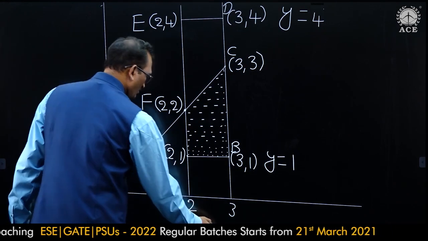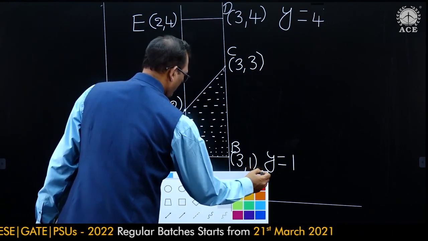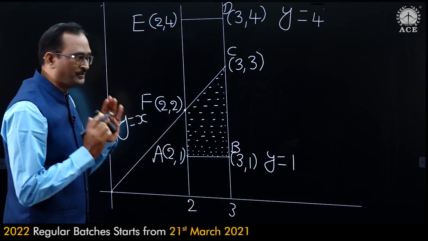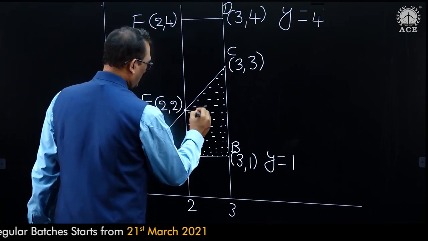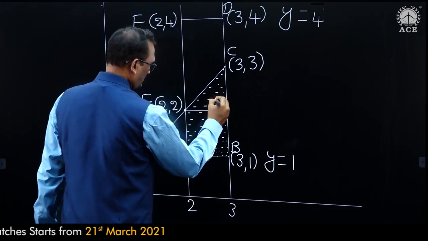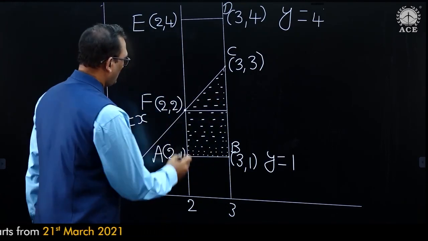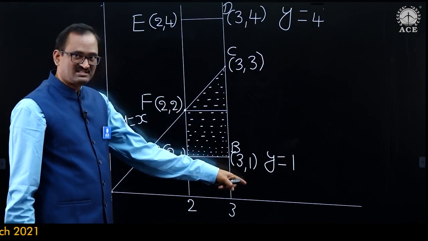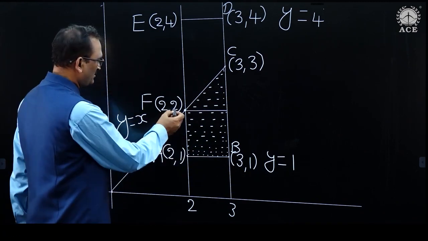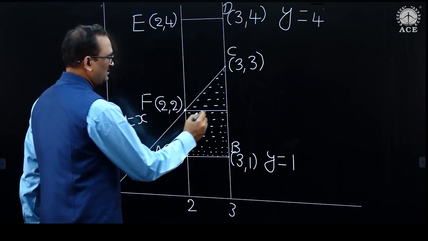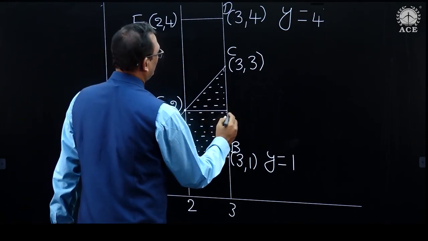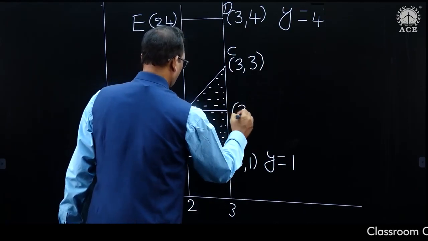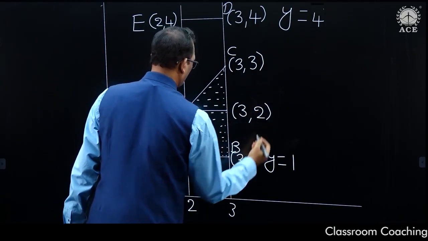Or you can do it like this also. I want to write one more line here, to split this area into two parts. This is the first part, this is the second part. This is a straight line parallel to the x axis, that is y equal to 2. This line meets x equal to 3 at y equal to 2.